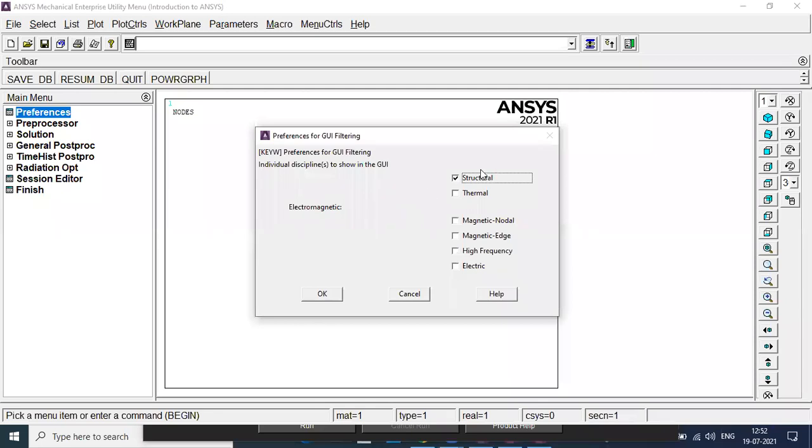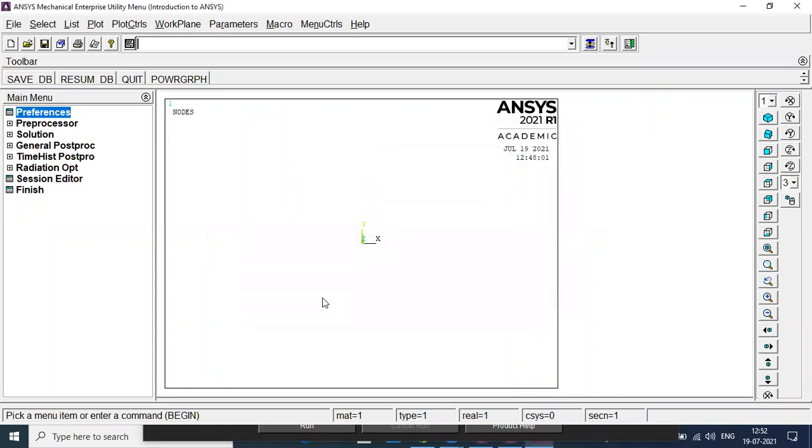So I will click on structural. Let's see what difference you will observe when you click on structural. I will just click on structural, say okay, simple. I will just say okay.